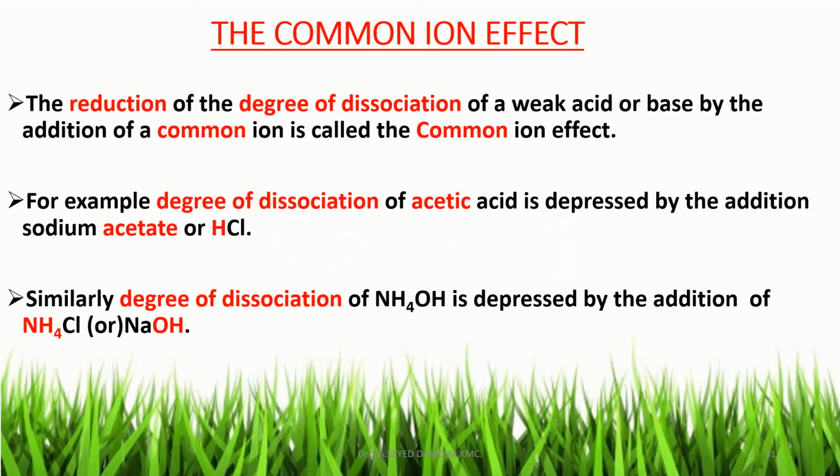The next topic is the common ion effect. The common ion effect is the reduction of the degree of dissociation of a weak acid or base by the addition of a common ion. For example, the degree of dissociation of acetic acid is depressed by the addition of either sodium acetate or HCl. Similarly, the degree of dissociation of ammonium hydroxide is depressed by the addition of ammonium chloride or sodium hydroxide. This depression of the degree of dissociation by adding a common ion is called the common ion effect.